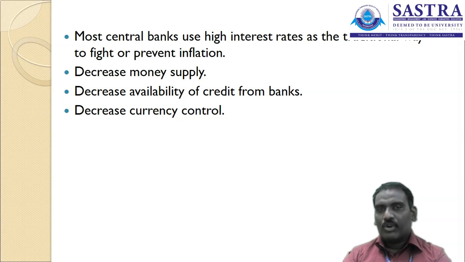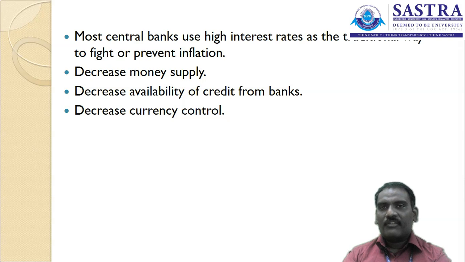So to reduce the money circulation, they increase the interest rate for the various loans and advances. The people then do not want to get money from the bank or apply for a loan because the interest rate is high. Likewise, they want to control the money circulation in the country and decrease the money supply.